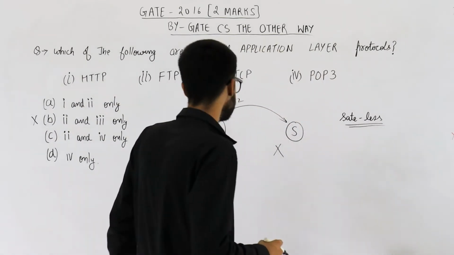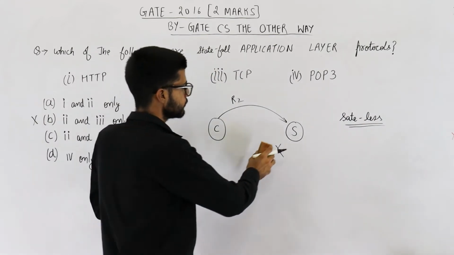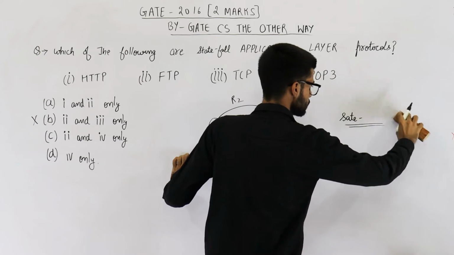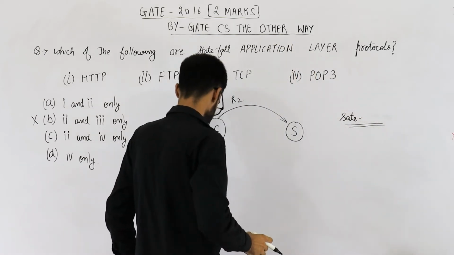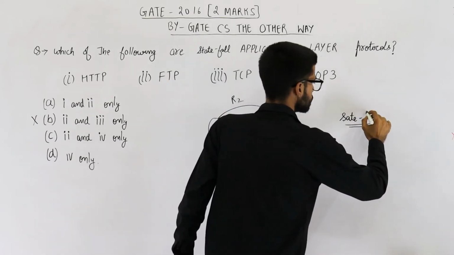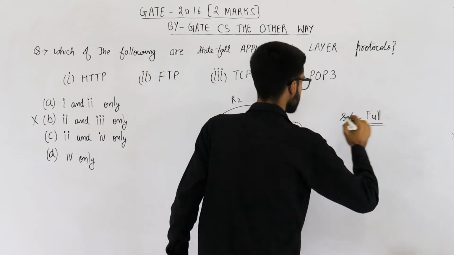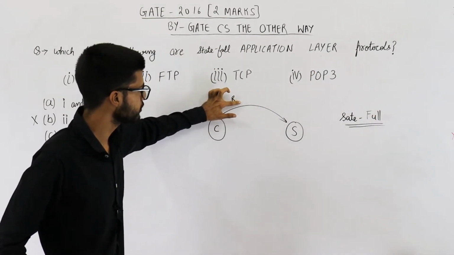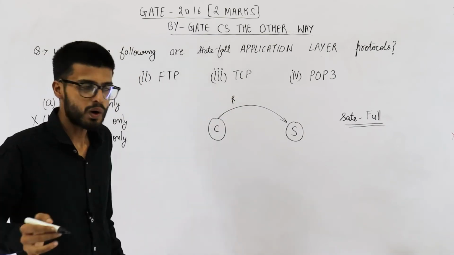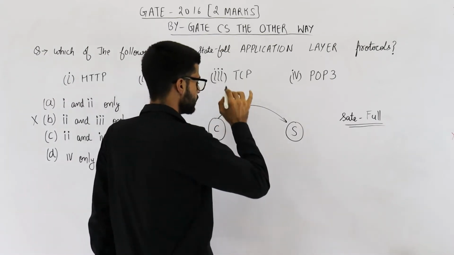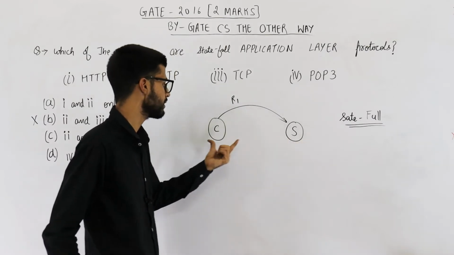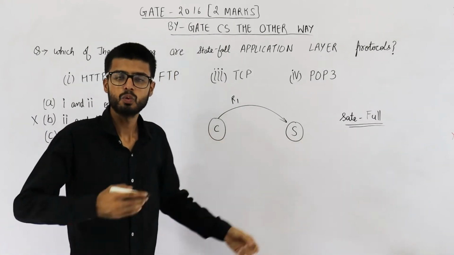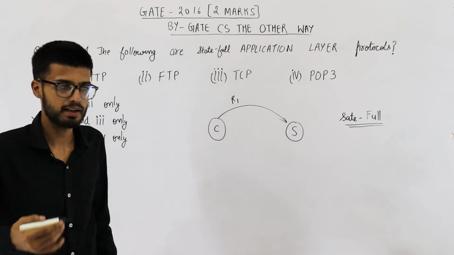Now let's discuss stateful protocols. Now if we are using a stateful protocol for the purpose of communication, once a request is made, the server will remember that this client is communicating with this server, and what all requests have been made earlier.